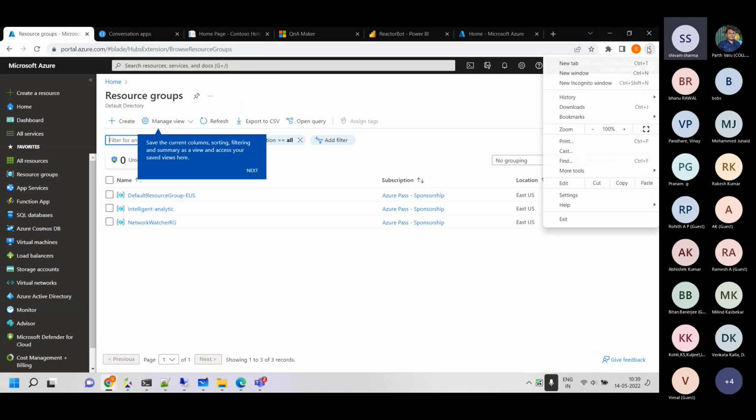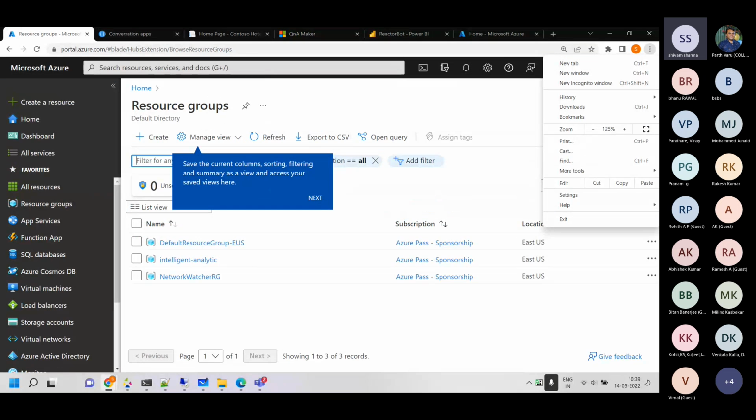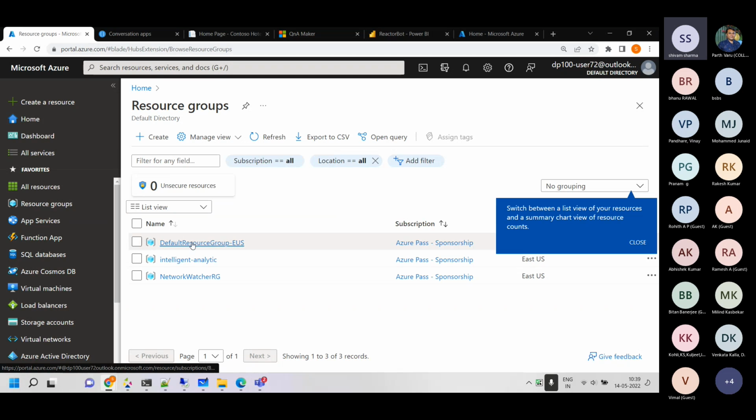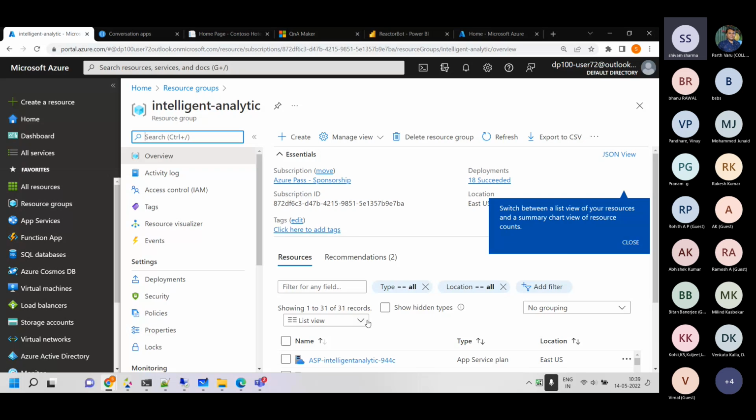So now I'll take you to my resource group. There are a lot of resources there, but we'll take it one by one, step by step, so we understand what they are doing and how we are doing the configuration over there. I'll just click on this. That's my resource group. I have 31 resources right now. I'm not concerned about all 31 right now. We'll just see it one by one.